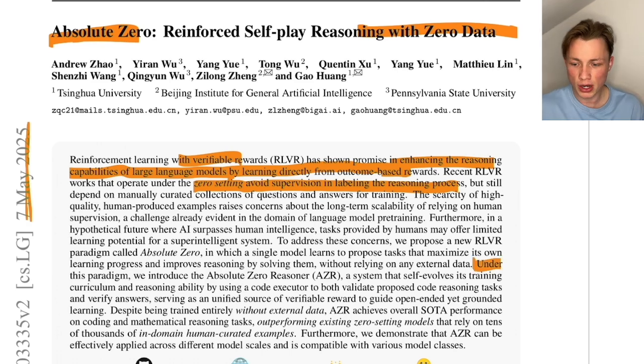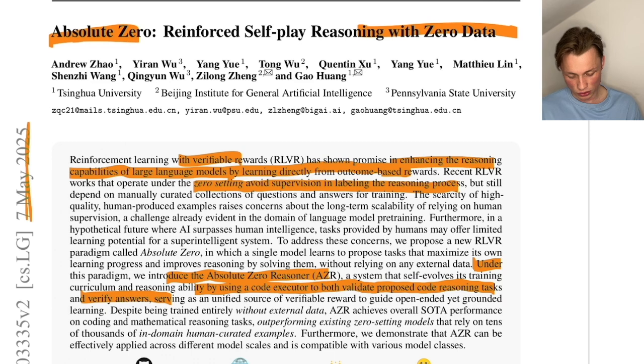Under this paradigm, we introduce the Absolute Zero Reasoner, a system that self-evolves its training curriculum and reasoning ability by using a code executor to both validate proposed code reasoning tasks and verify answers, serving as a unified source of verifiable reward to guide open-ended yet grounded learning.